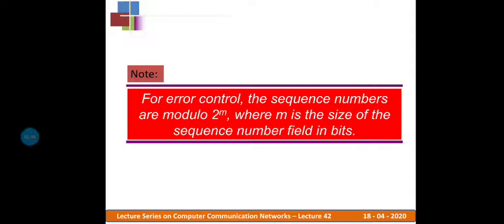With the help of the sequence numbers we can monitor the errors and whether any duplication is there. If something went wrong, how can I inform my sender? All this activity we can carry out with the help of sequence numbers, which are computed modulo 2 to the power of m, where m is the size of the sequence number field in bits. Let us discuss much more on these sequence numbers now.